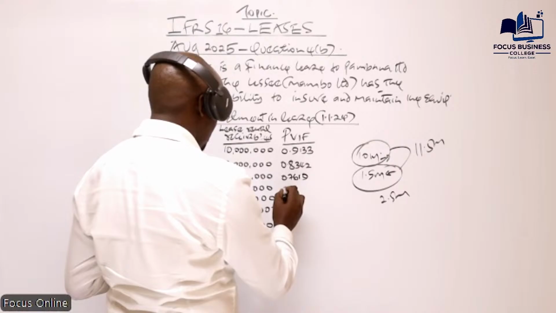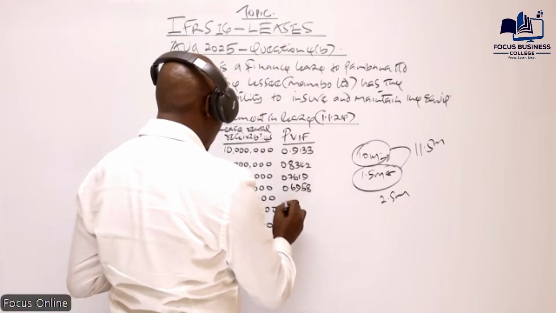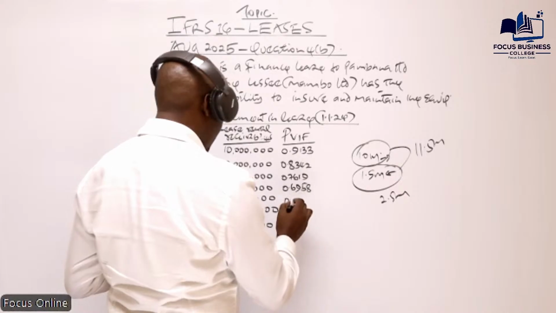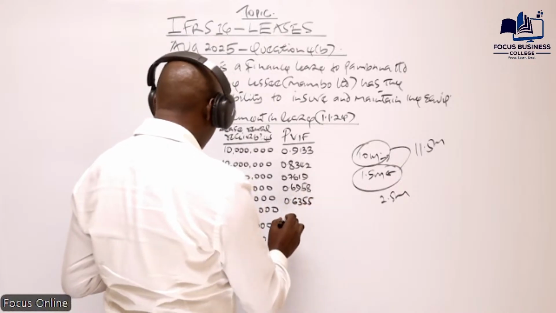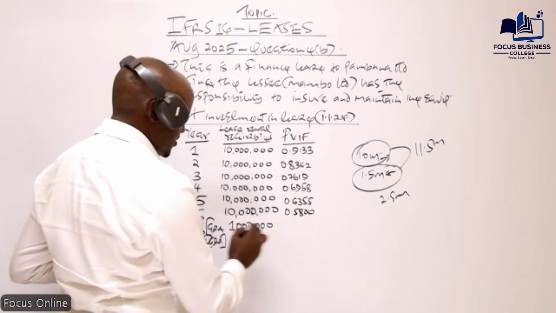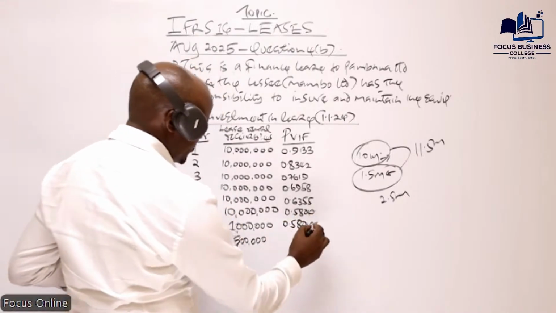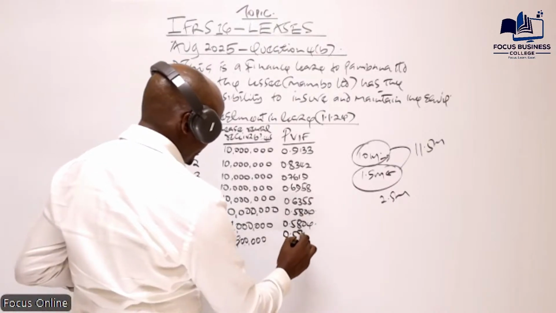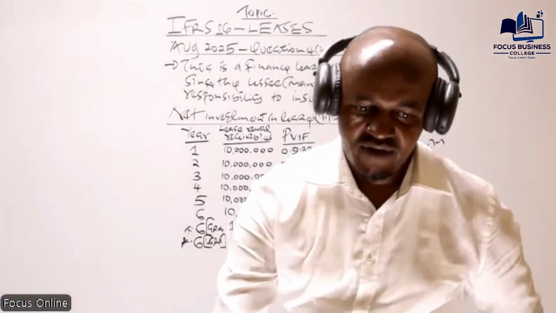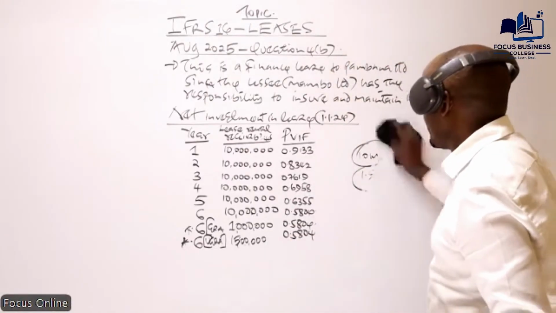Year three, 0.7619. Year four, 0.6958. That is year 5, 0.6355. Year 6, 0.5804. This is still year 6. We are going to use this 0.5804. This is still year 6, we use this present value interest factor 0.5804. Yes? So having those particular values, then we need to proceed and we get the present values.